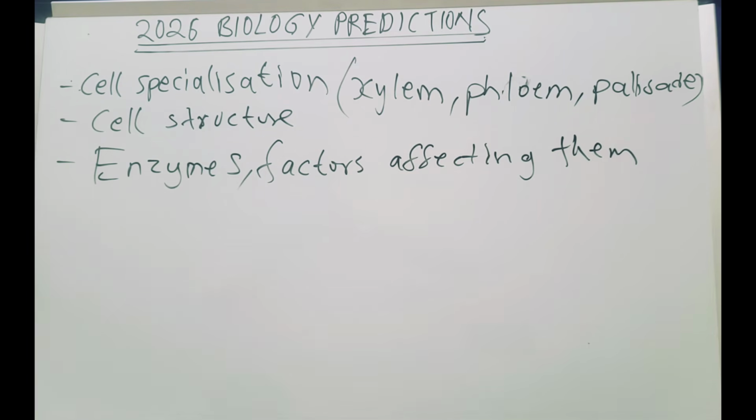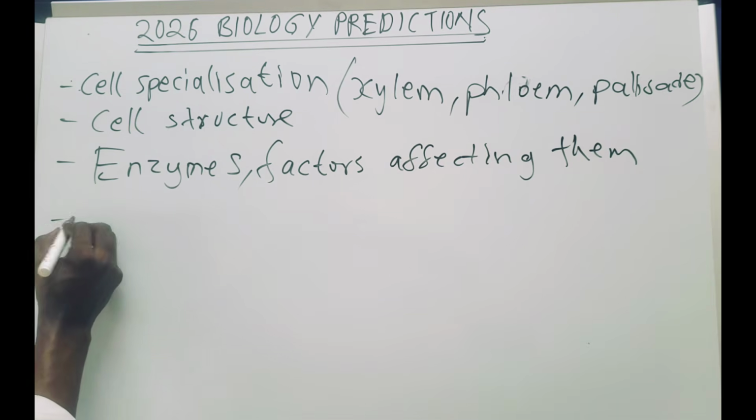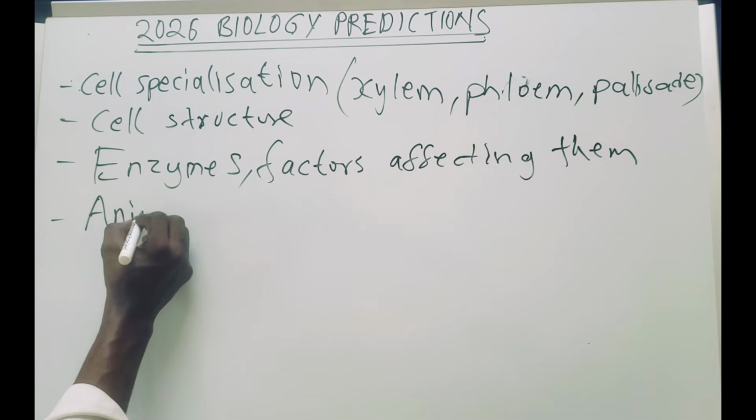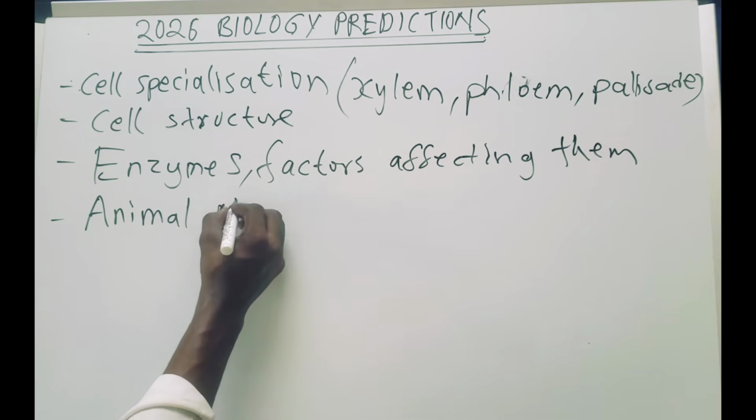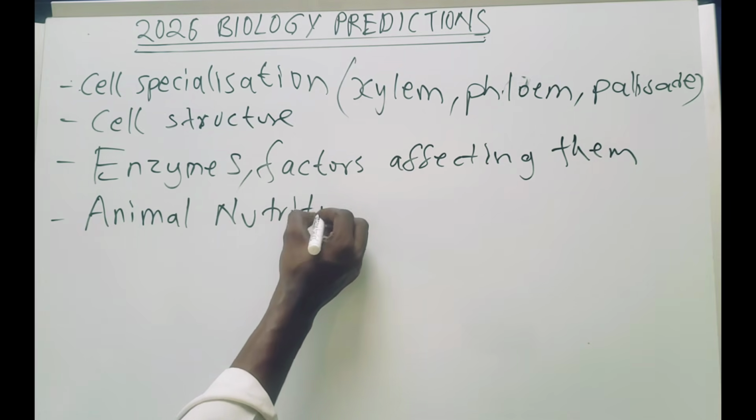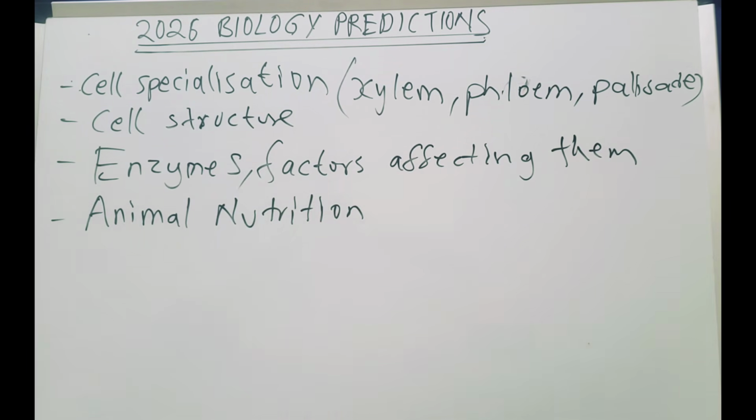Then the other thing that you need to concentrate on, the other topic that is very, very important, is nutrition. So this is very important, and I want you to consider this. So animal nutrition is very important.